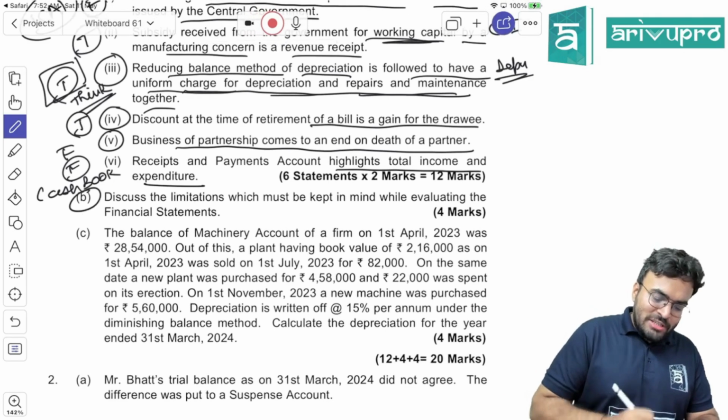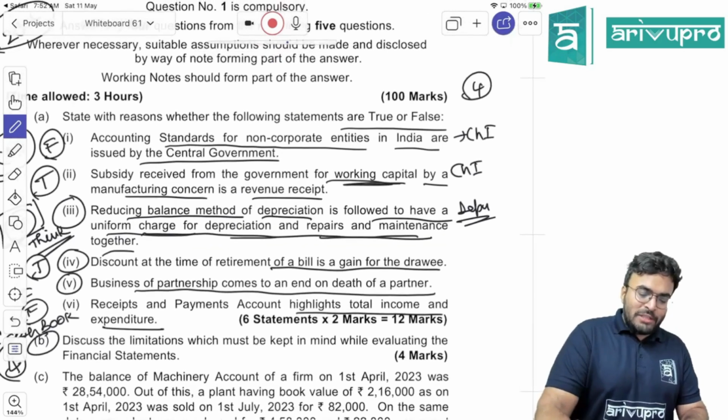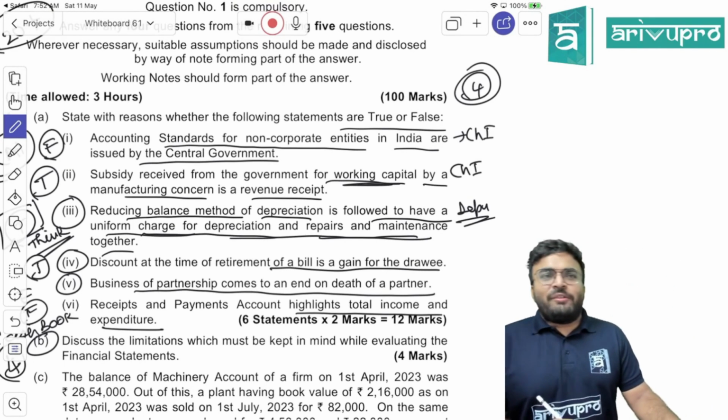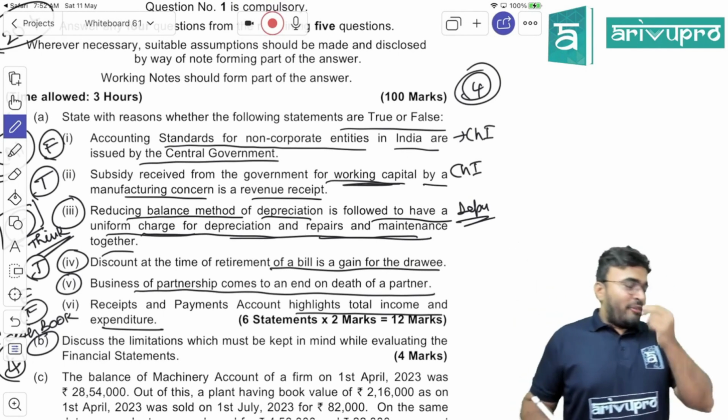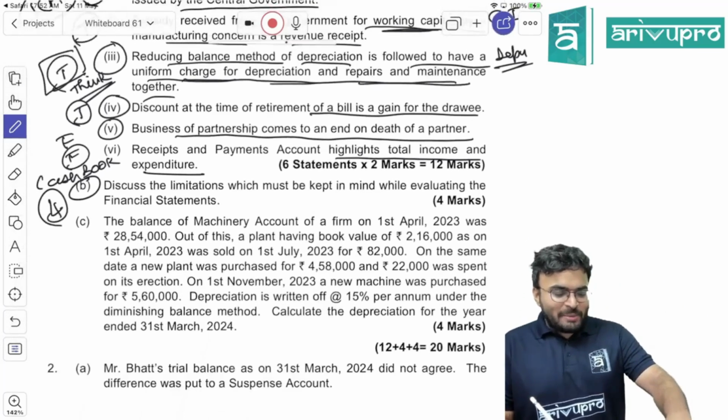Discuss the limitations. Yesterday we saw this while evaluating financial statement. Another 4 marks. Can you see 4 plus 4? 8 marks from chapter 1, from compulsory area. So you have to read that chapter. You can't just skip it.